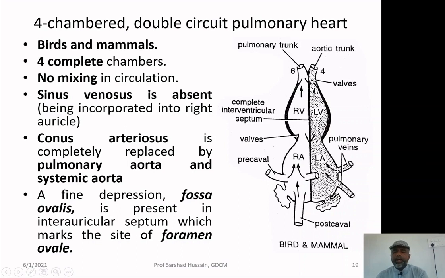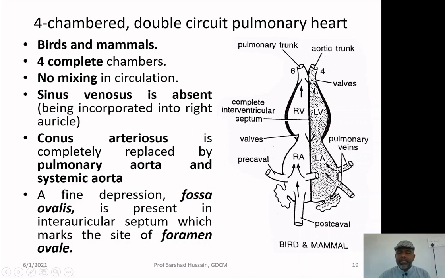complete, thereby dividing these chambers into left and right, the left and right auricle as well as the ventricle. So, here the main two chambers have now changed themselves into the 4 chambers, that is right and left auricle and ventricle. A fine depression, fossa ovalis, is present in the interauricular septum, which marks the opening of foramen